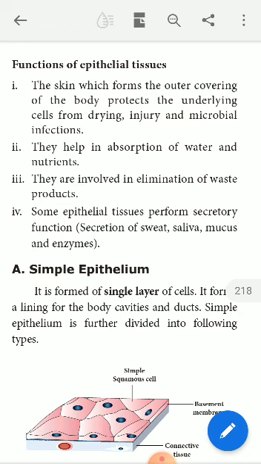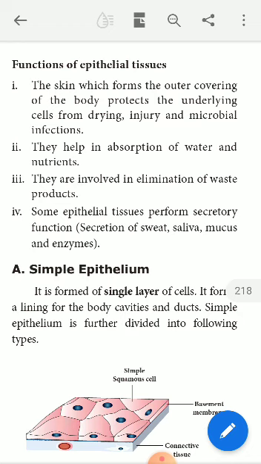Not only that, the second function is they help in absorption of water and nutrients. Suppose the epithelial tissues are found in the intestine, so it supports absorption. So the absorptive function is done by the epithelial tissue. They help in absorption of water and nutrients. The absorption of water can be done in our stomach, it can be done in our intestine. This is one kind of function.